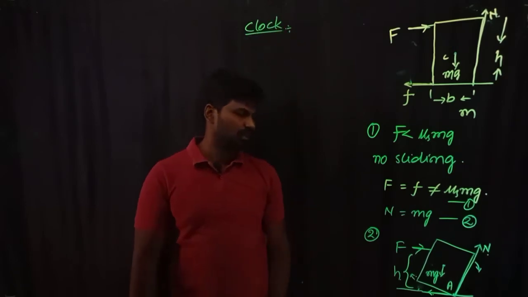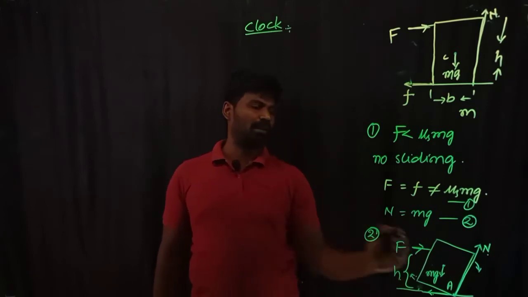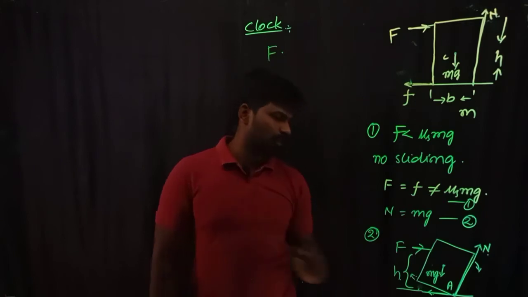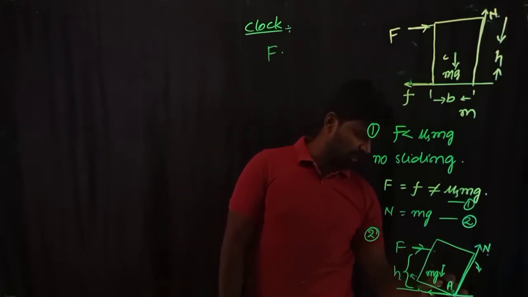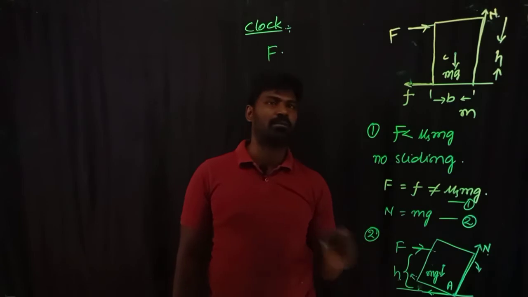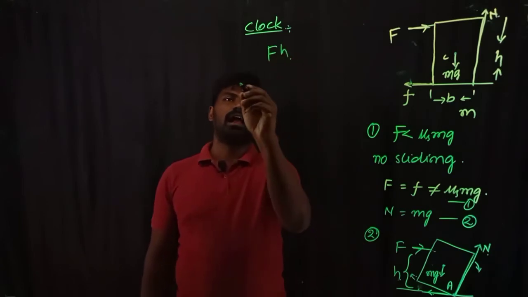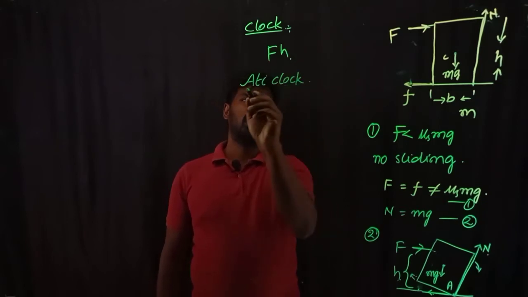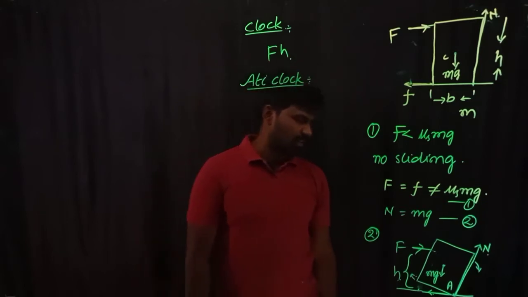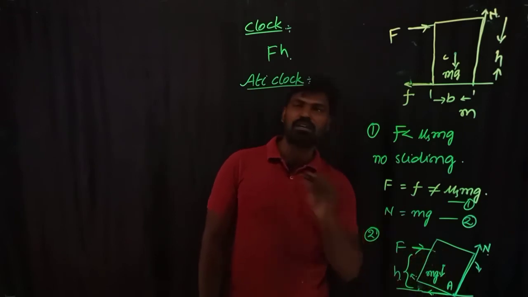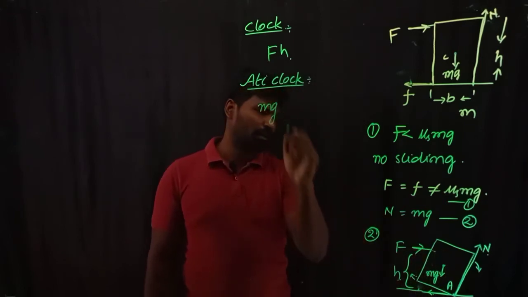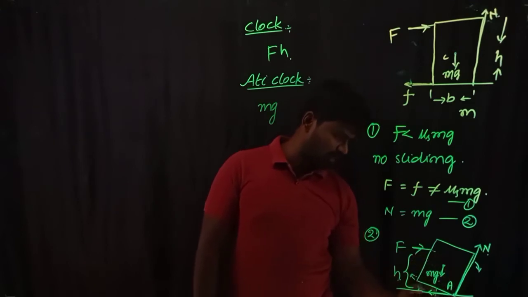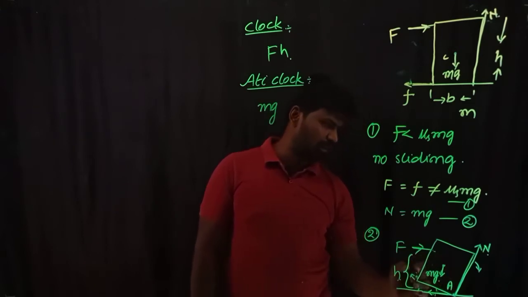Therefore, the clockwise torque is equal to the applied force F into the perpendicular distance between the line of action and the point of contact, which is h, an arbitrary height. And in the counterclockwise sense, who is producing the torque? The force mg into the perpendicular distance between the line of action of the gravitational force and the point of contact. This is nothing but half of the breadth b, so b by 2.